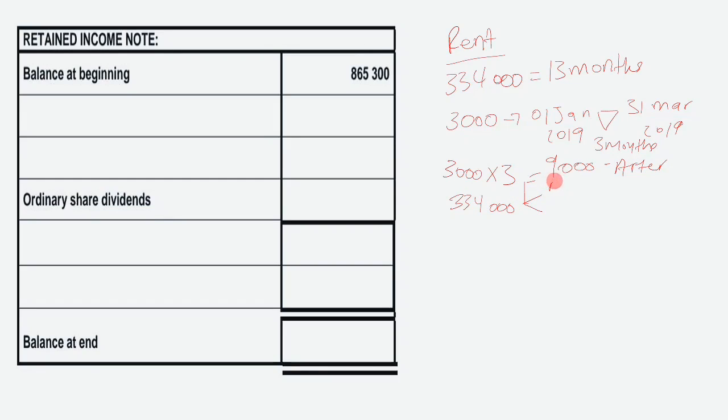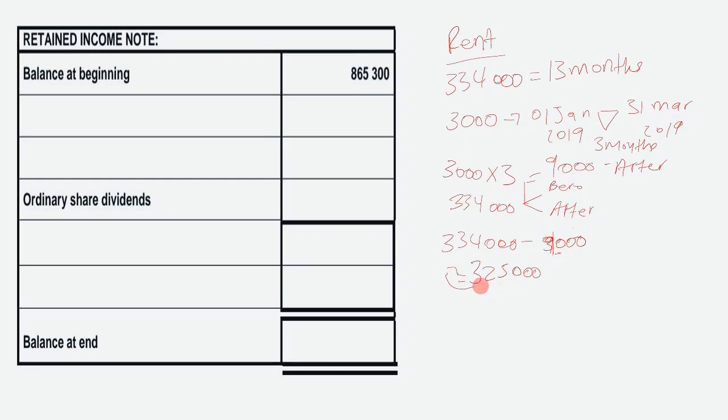So you have rent before increase and rent after increase. You will take your 334,000 and then subtract your 9,000. So 334,000 minus 9,000, you will get 325,000.